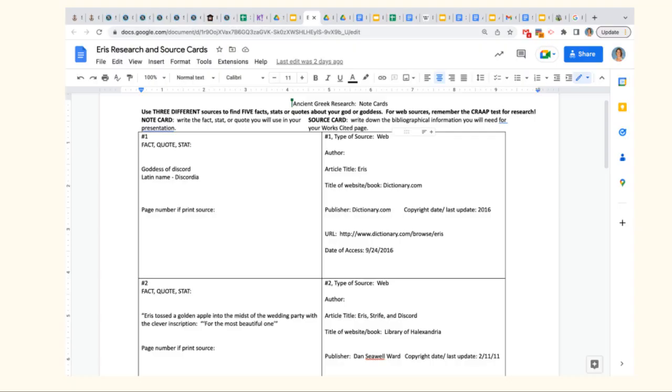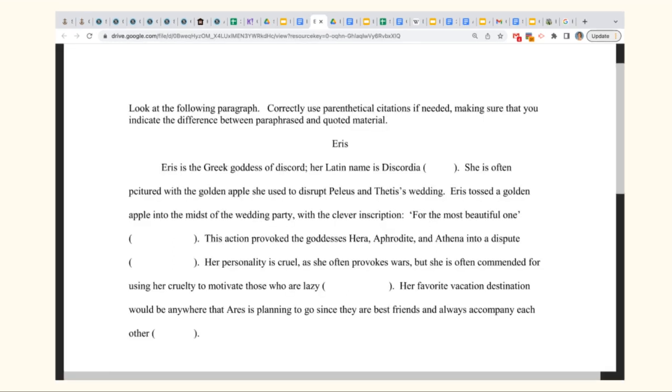So now we're going to talk about the practice that we're going to do. These source cards and note cards should look fairly familiar to you. On the left-hand side, we can see the fact, the quote, or the stat that the individual found. And on the right side, we can see the source that they found that information. This is going to become important because you're going to be completing the in-text citation part for this individual's research paragraph. So here is the paragraph that this student wrote.